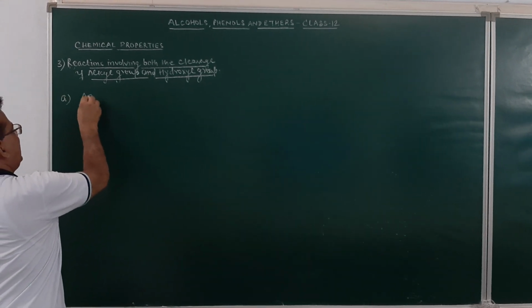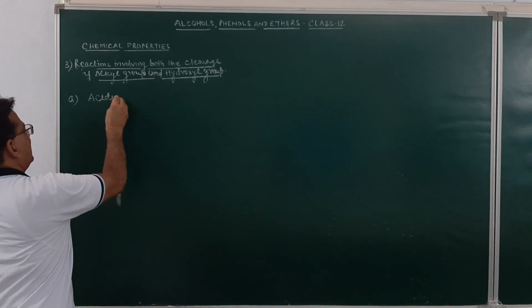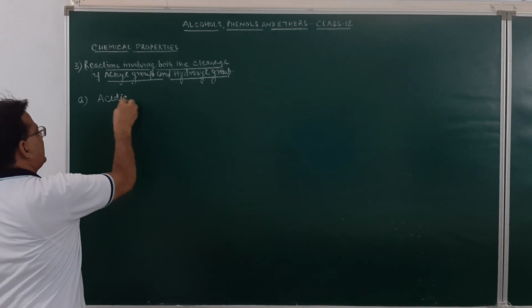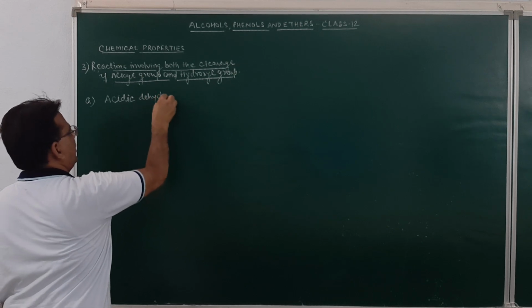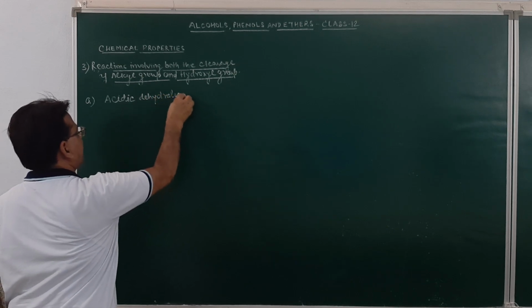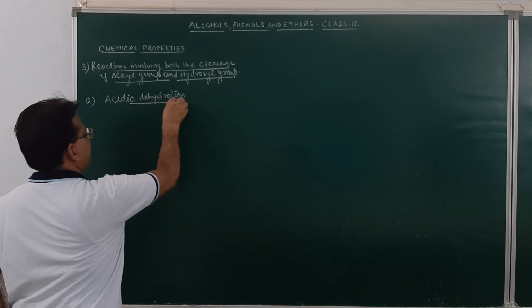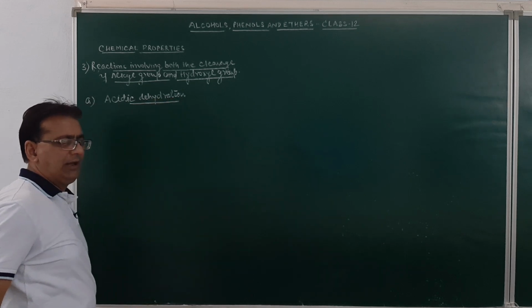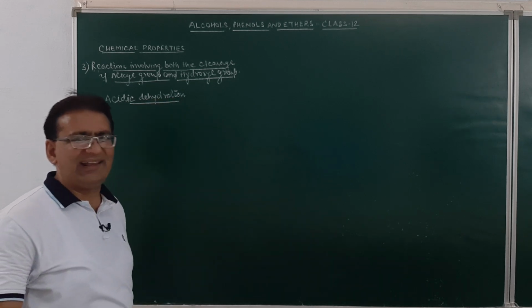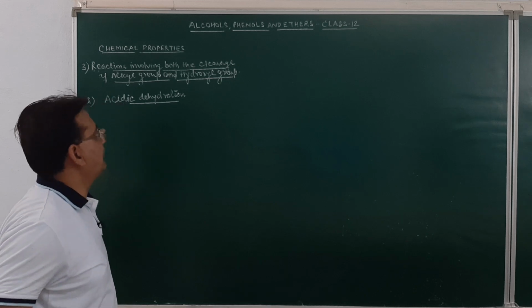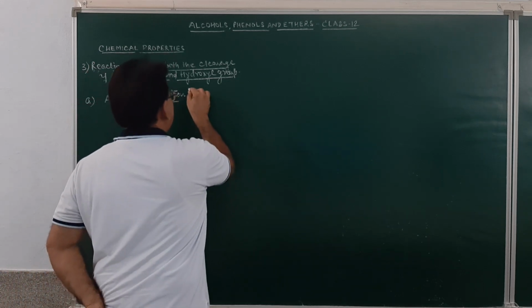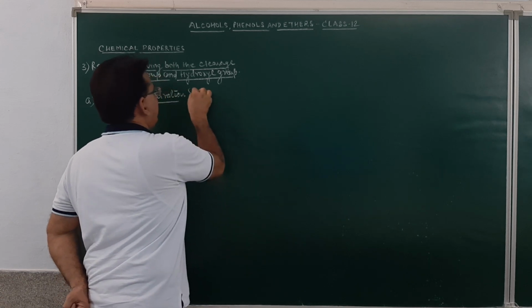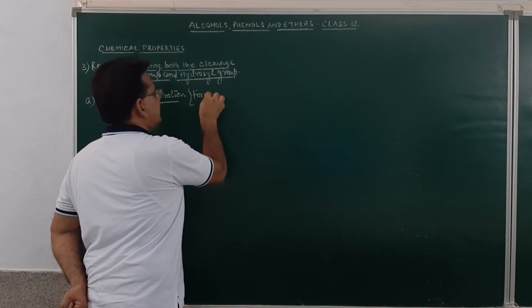First property will be acidic dehydration property. How does acidic dehydration take place? In fact, students, dehydration of alcohols in the presence of acid results in the formation of alkenes. So, this reaction basically becomes the method of preparation of alkenes.